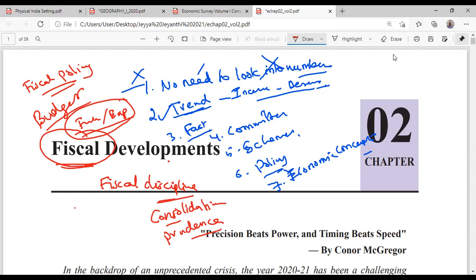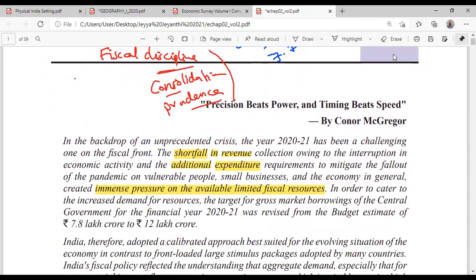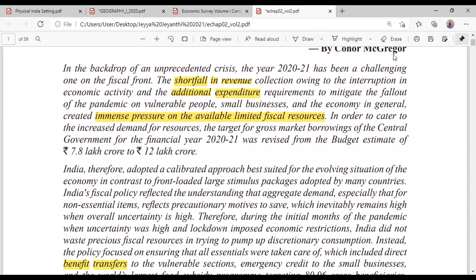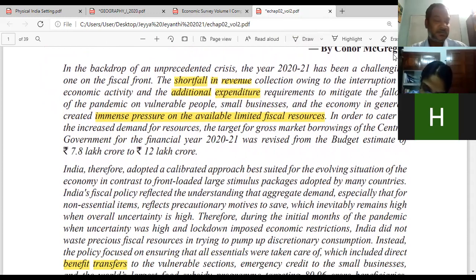It means that the government has to reduce the fiscal deficit. That means the government has to spend within its means. Clear? Shall I proceed, Arjun? Are you understanding? Are you there in the class, Arjun?